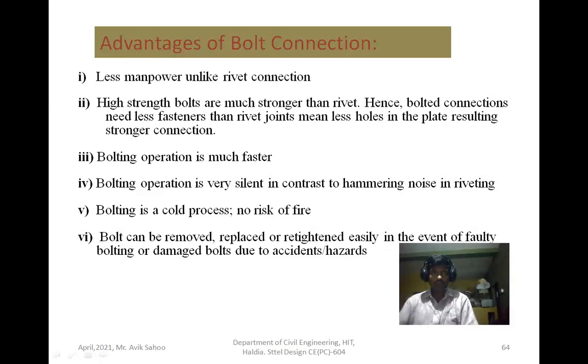Next we come to the advantages of bolt connection. Bolt connection has a few advantages, like less manpower.